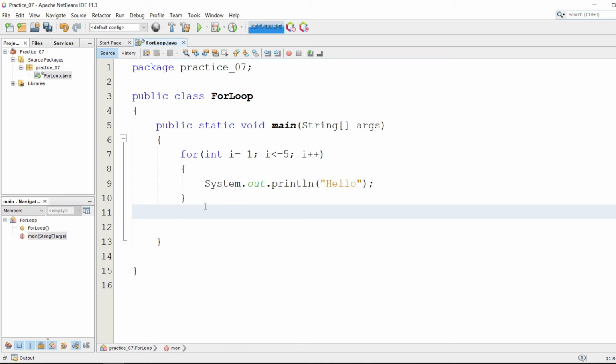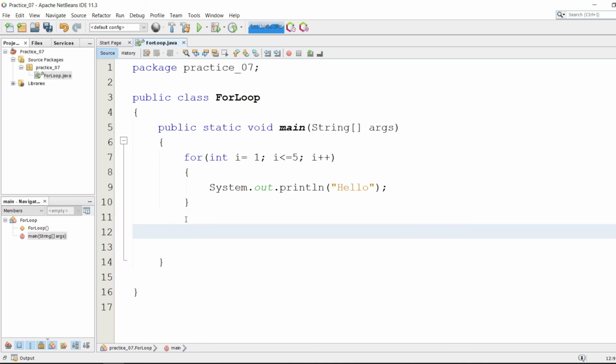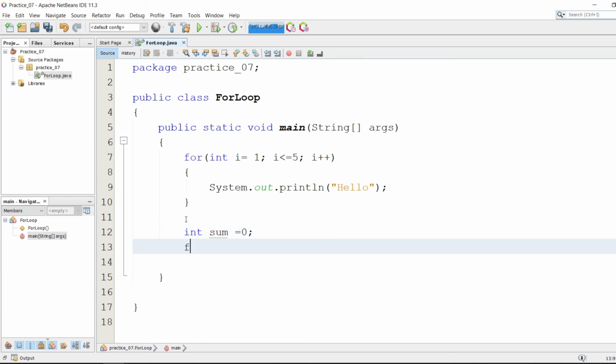What if we want the sum of numbers from 1 to 10 or from 1 to 100, or it could be any numbers? Do we do it like this? It's gonna be lengthy and time consuming, and for getting the sum up to 100, it seems impossible to do this manually. So we have the loop condition. Let's initialize one variable as sum, and let's begin our for loop condition.